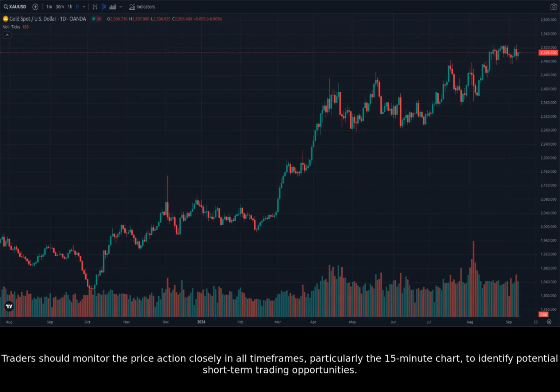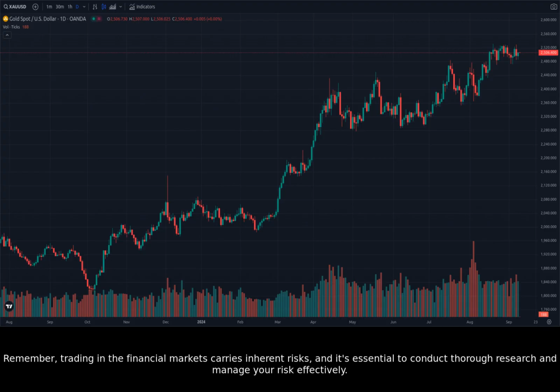Traders should monitor the price action closely in all time frames, particularly the 15-minute chart, to identify potential short-term trading opportunities. Remember, trading in the financial markets carries inherent risks, and it's essential to conduct thorough research and manage your risk effectively.